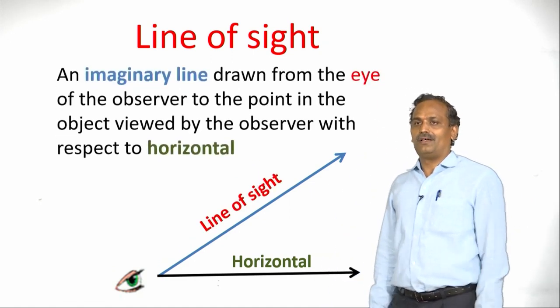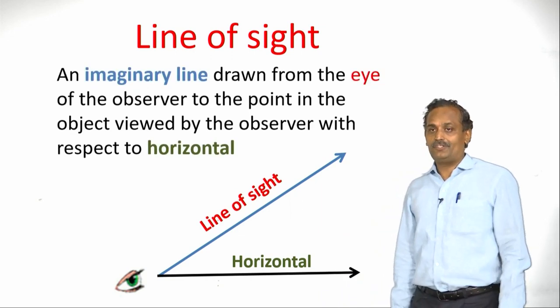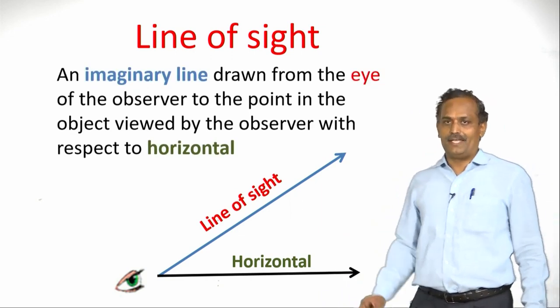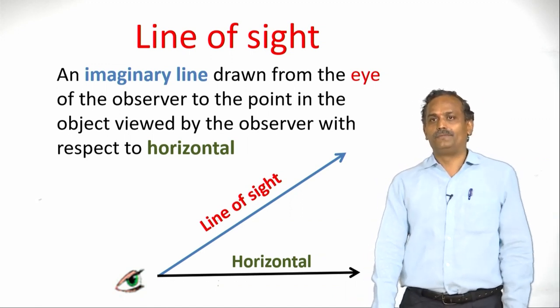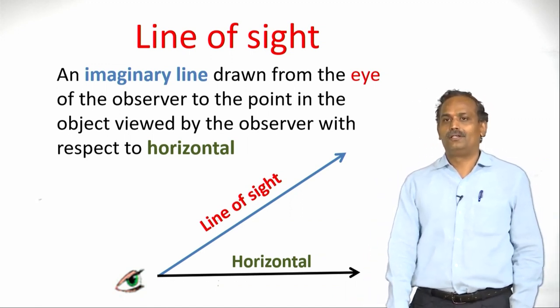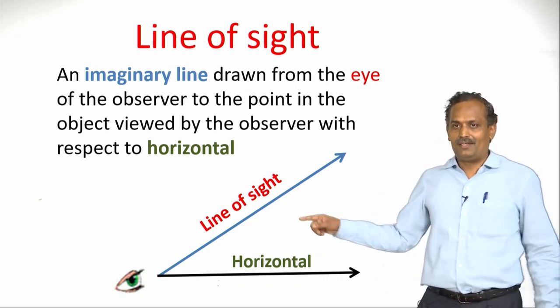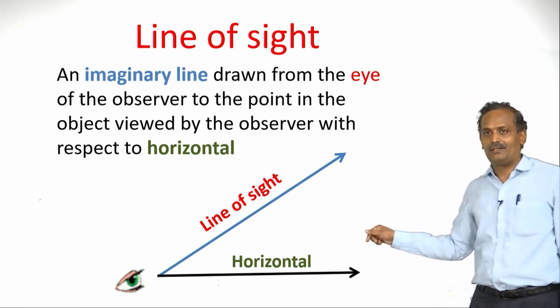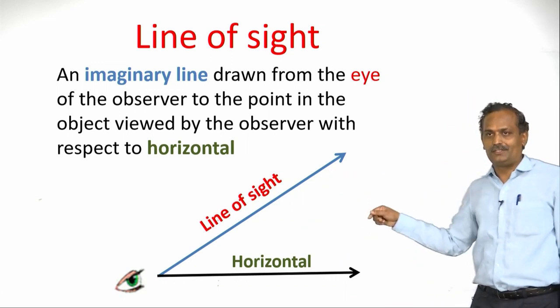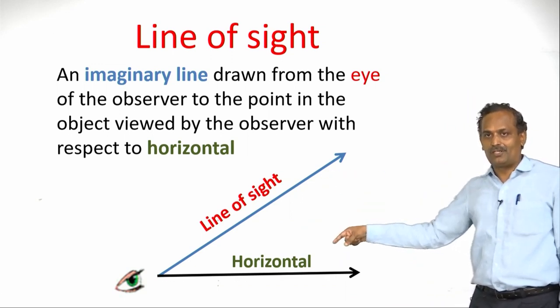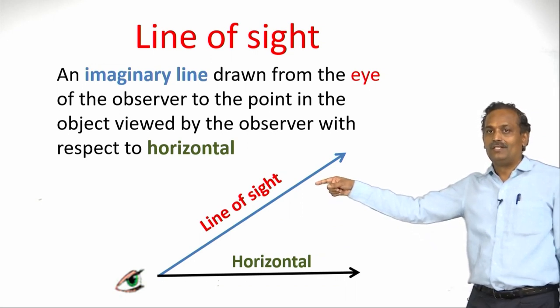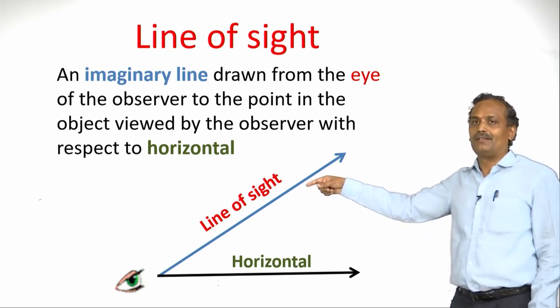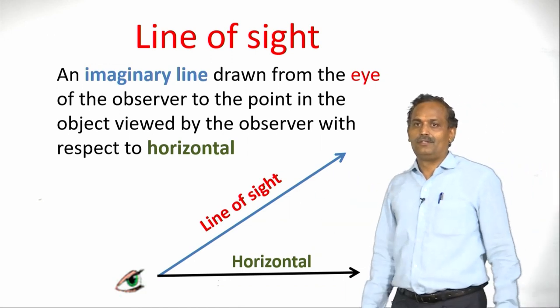Now let us define it. It is an imaginary line drawn from the eye of the observer to the point on the object viewed by the observer with respect to horizontal. So there is a horizontal line, and this is the line of sight. With respect to horizontal, the observer is observing through this line. So this is the imaginary line, and it is the line of sight.